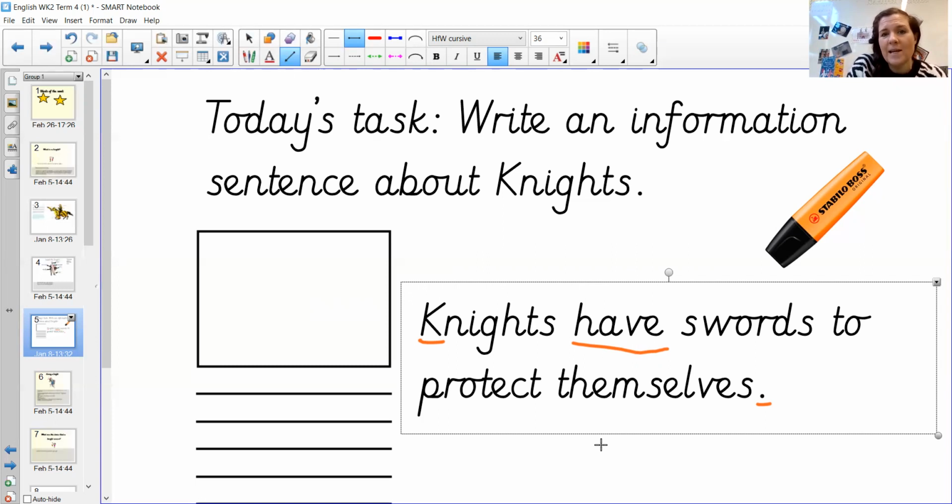and drawing and labeling a picture of knights. So we can't wait to see all the information you find out about knights. I hope you have fun. I certainly did when I did some research into knights.